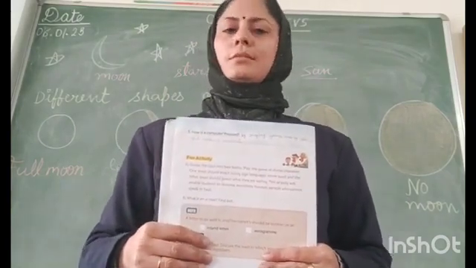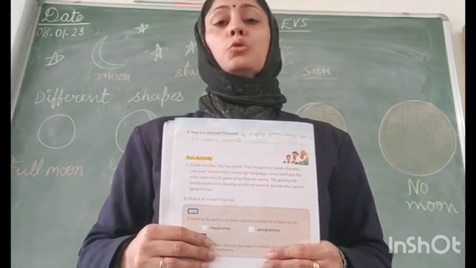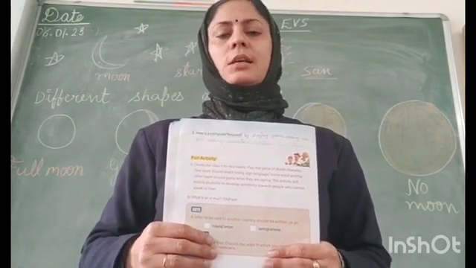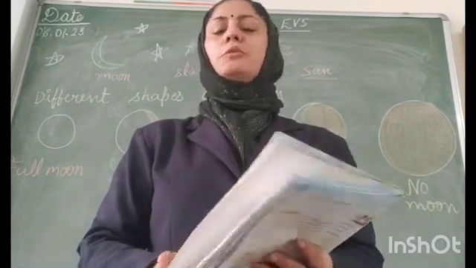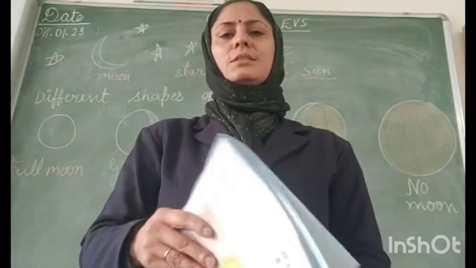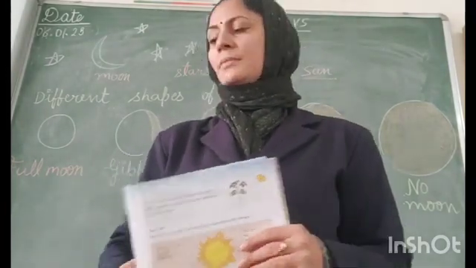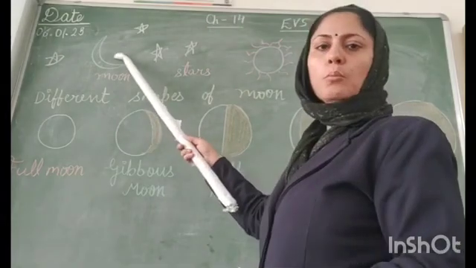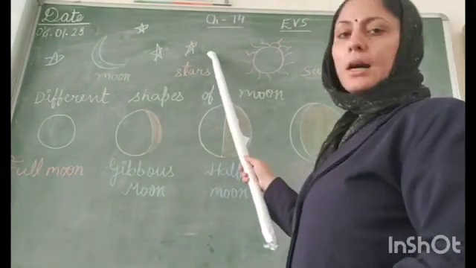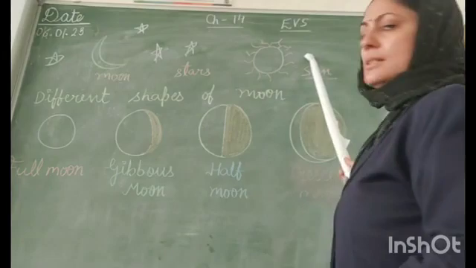What you see there? Yes, you see moon and stars shining nicely and brightly. So today we will learn about these two things. As you can see on the board, this is moon, these are stars and this is sun.